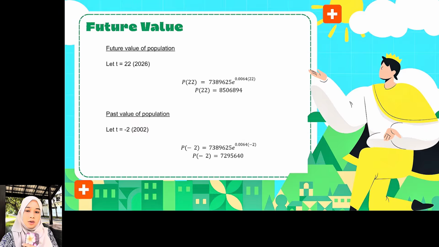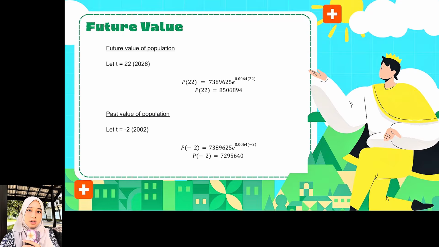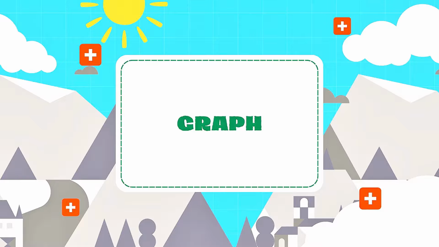After that, we can also calculate the past value of the population, where we take 2 years back, which is t equals -2, indicating 2002. Then we substitute the value of -2 into the equation that we obtained, and we get the past value, which is 7295640.